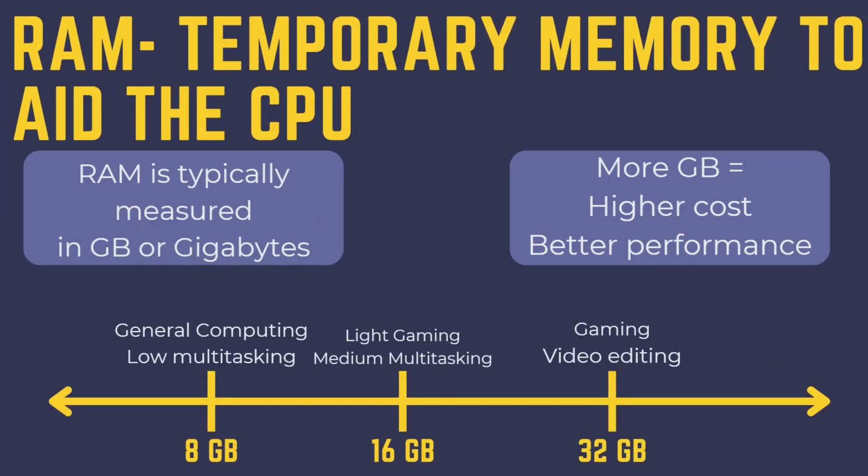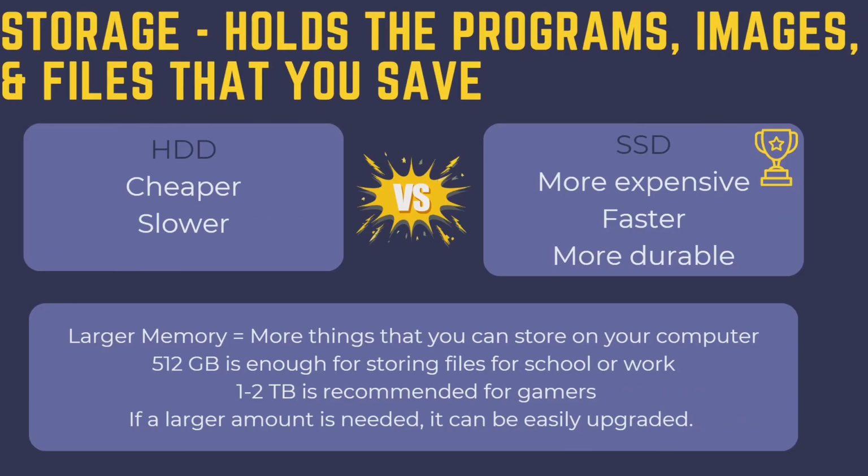RAM, otherwise known as Random Access Memory, is memory storage used for quick access. You may think of it as the working memory of the computer. RAM handles any temporary data that might be needed to execute an instruction or program. RAM is a crucial component to handling resource-heavy applications, and insufficient RAM will severely decrease that application's performance. RAM is typically measured in gigabytes, and depending on the demands of your needs, you may need 8, 16, or 32 gigabytes of RAM.